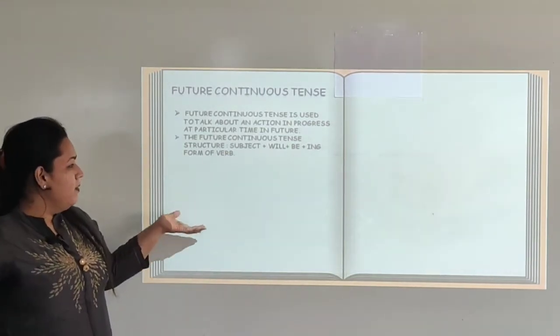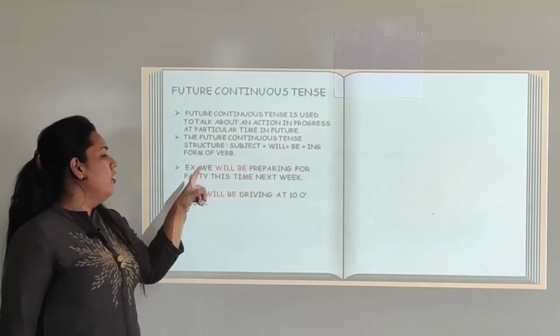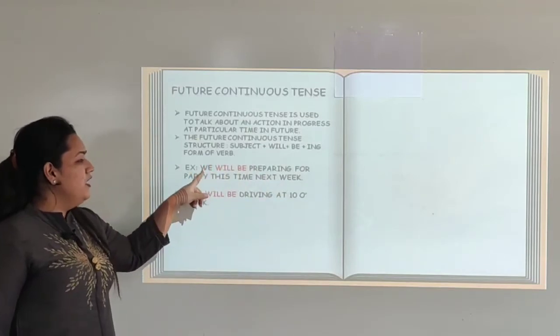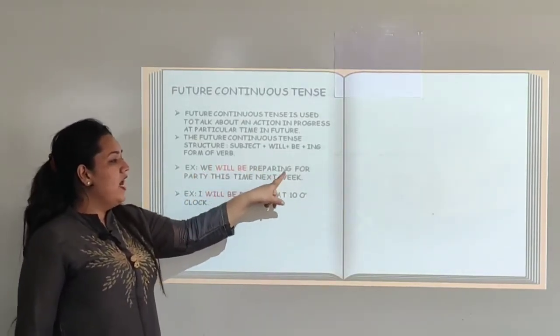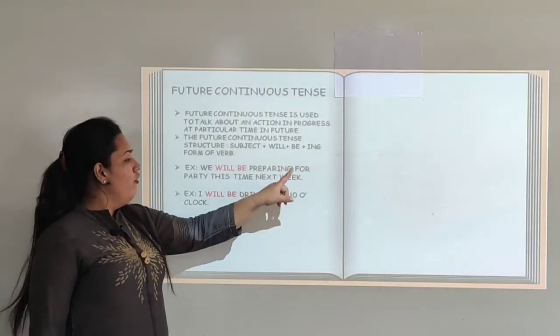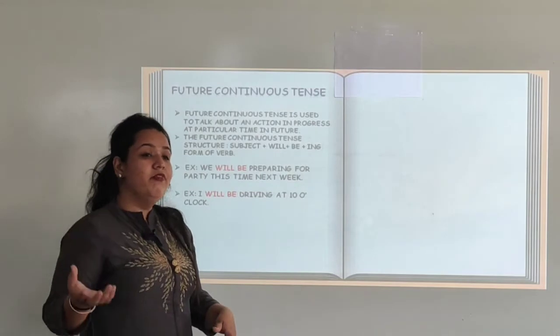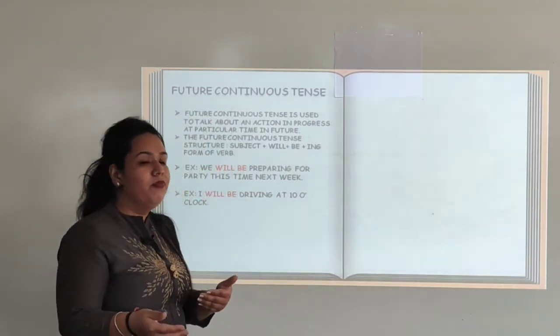Let us see some examples. We will be preparing for the party this time next week. That is, we is the subject, will be, prepare plus ing becomes preparing, for the party this time next week. That means next week at this same time, we will be preparing for a party at that moment.